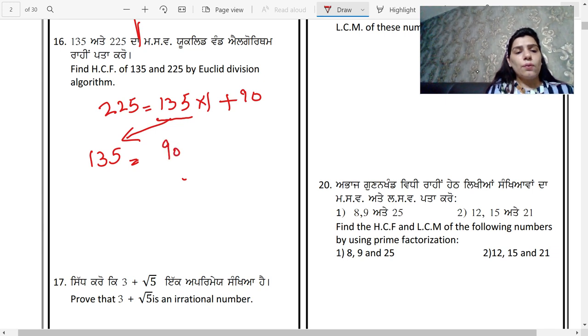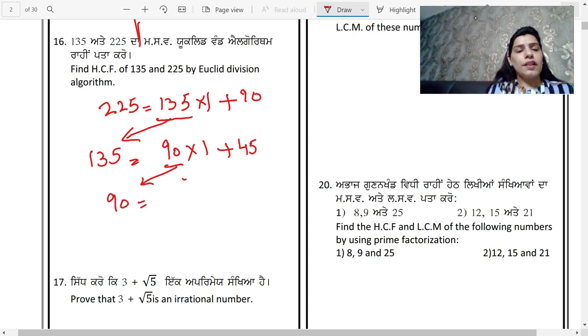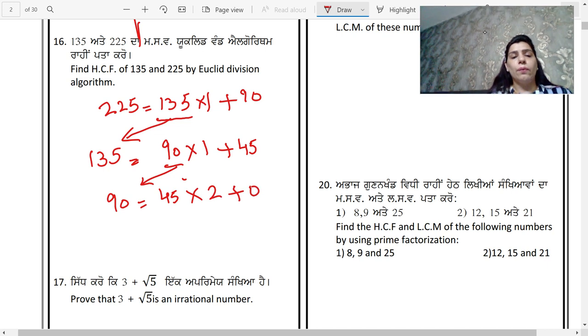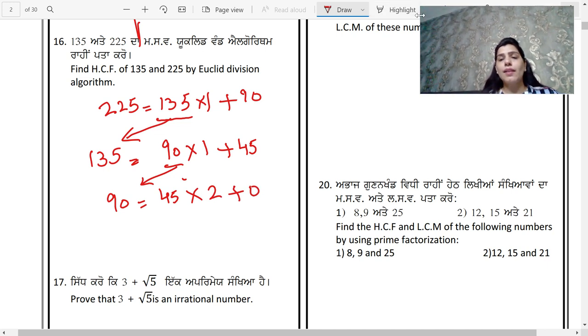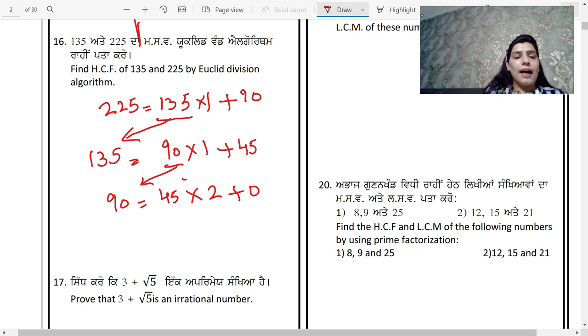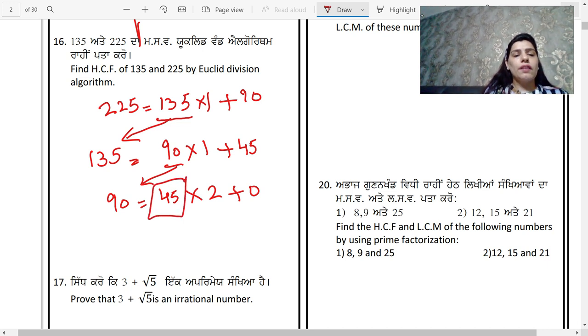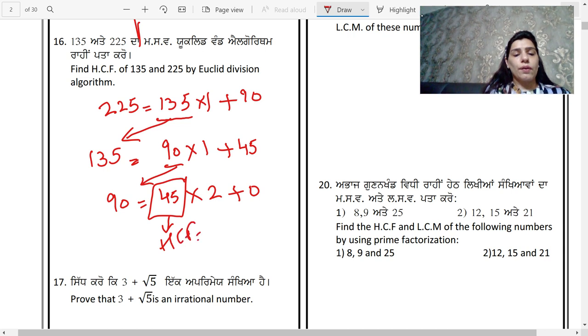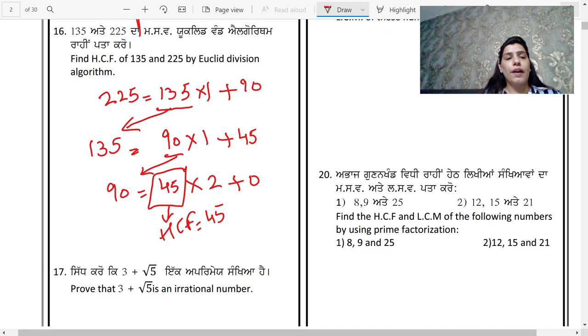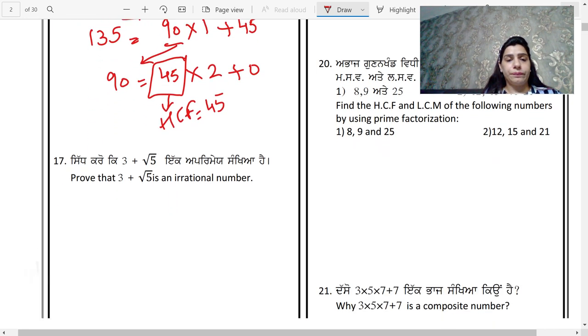So you will divide 135 by 90. It will again go on 1 and give you remainder as 45. Now you will divide 90 by 45. So it will go on 2 and give you remainder as 0. So when you get the remainder as 0, you have to stop there. And the last number, which is your divisor, is your answer. That is your HCF. So in this question, the HCF of 135 and 225 is 45.